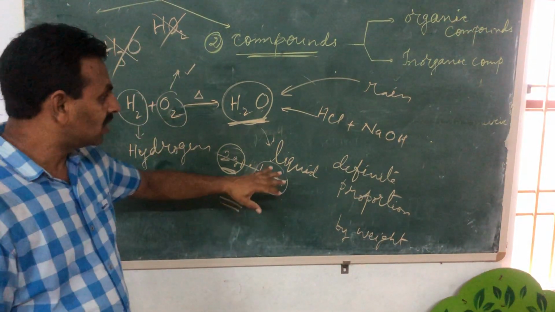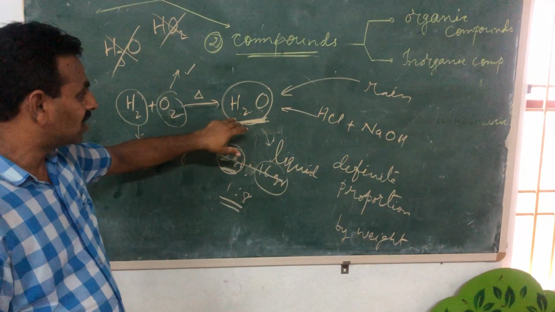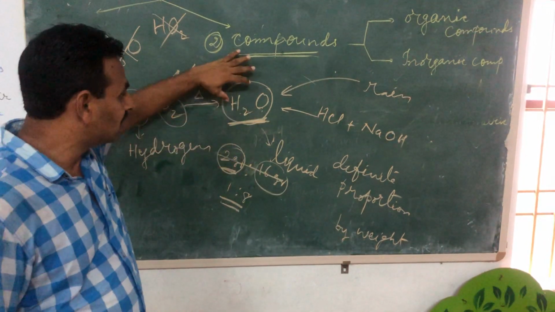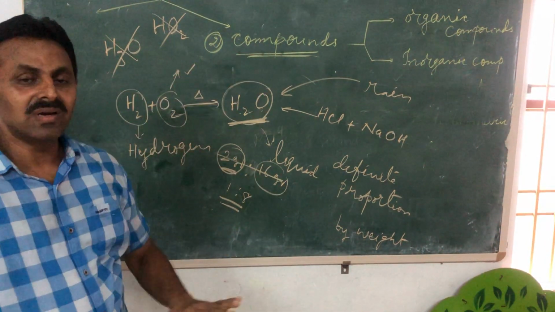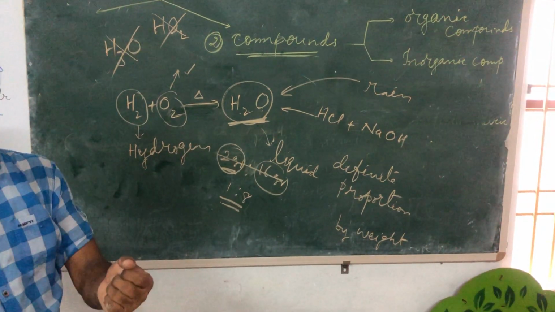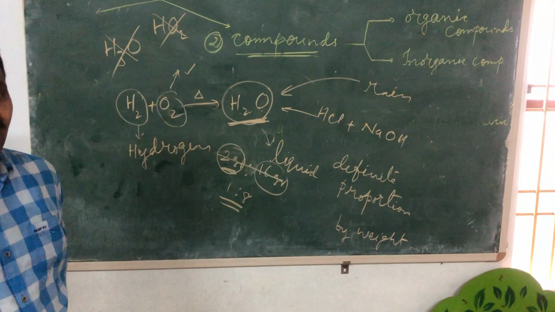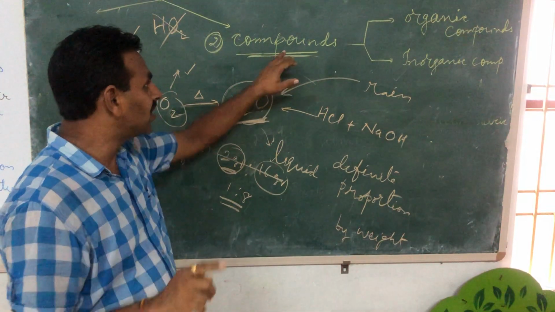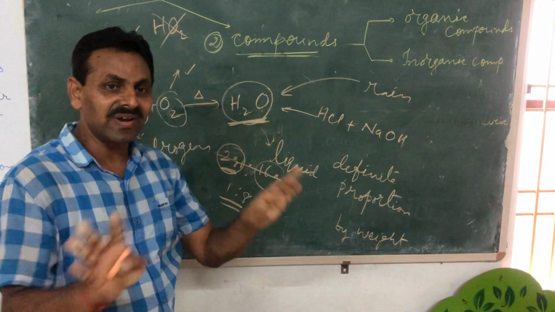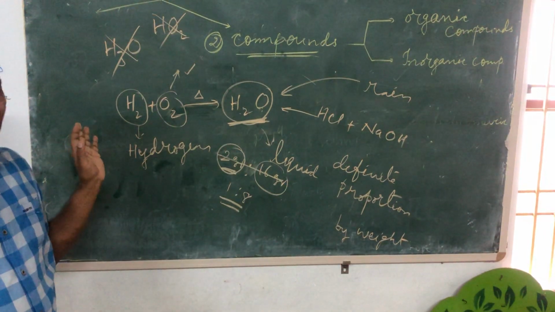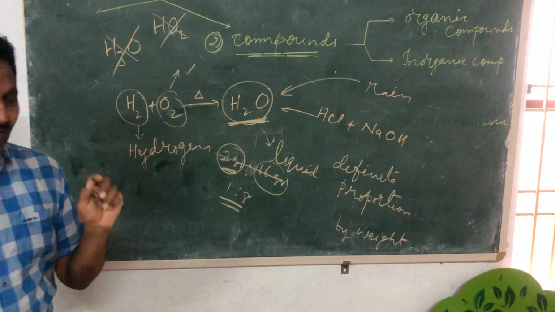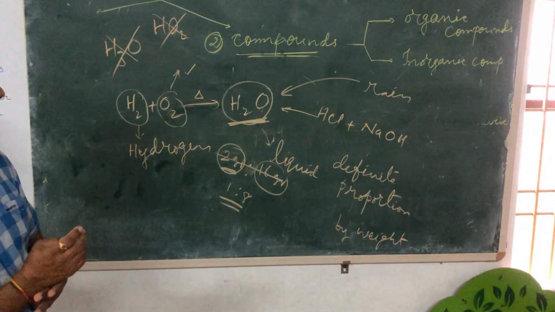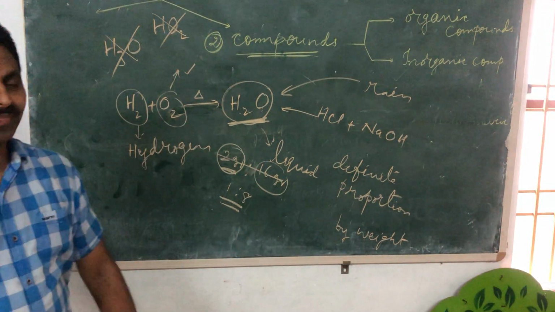Okay. So the weight ratios, not number ratios, in which the elements combine in a compound are always fixed. Whatever the source by which you prepare, that ratio will remain constant. And that point you need to mention when you are talking about a compound. Now I will define, don't worry. Unlike elements, the compound definition seems to be a bit challenging, but I will make it very, very clear. And I will tell you the definition of compound now.